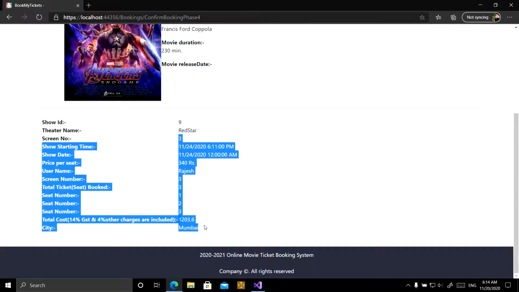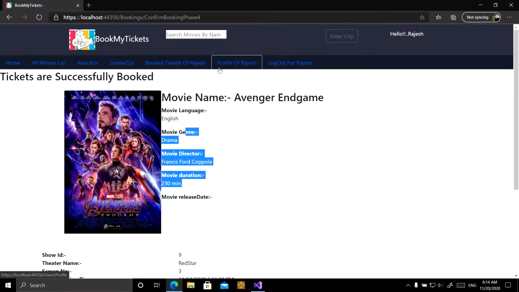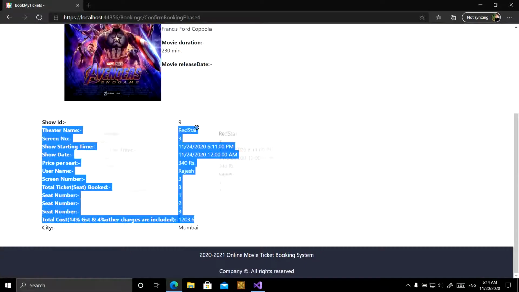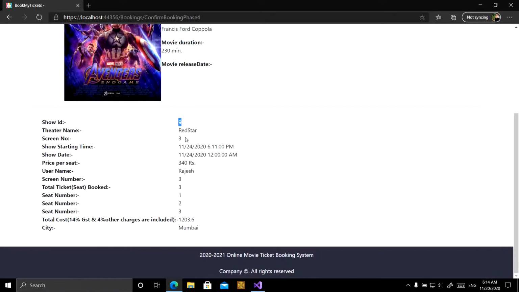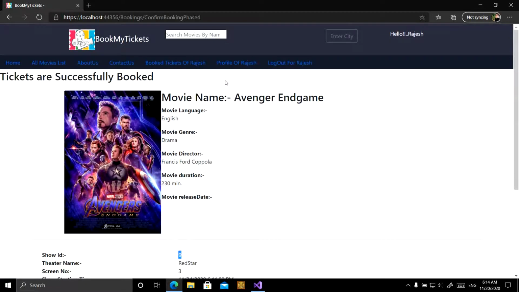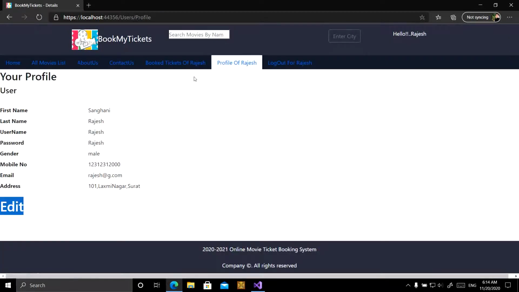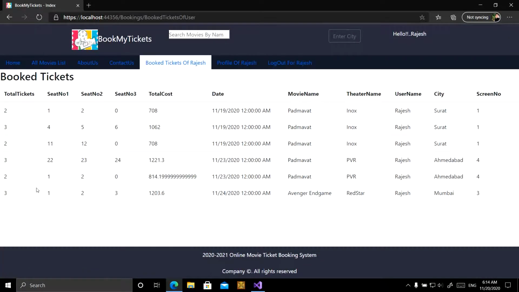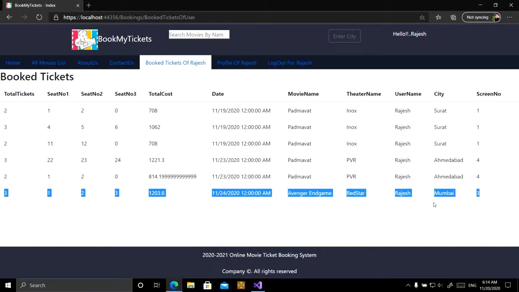Now the tickets are successfully booked for Rajesh for the Red Star Theater show of Avengers. Now we can see the profile of Rajesh and his booked tickets. Yes, the Avengers Endgame tickets are added to Rajesh's booking list.